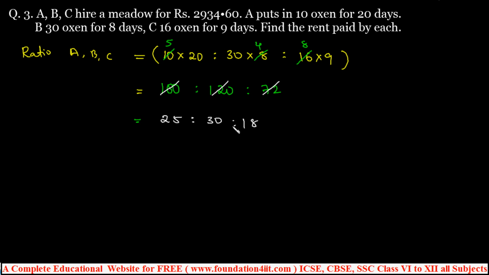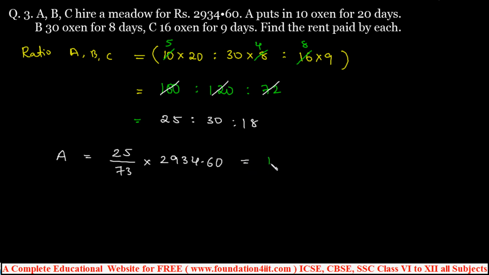Now this is the ratio. According to this ratio, rent should be paid. So rent to be paid according to this. Then A's rent is, A ratio is 25 by total ratio, 25 plus 30 plus 18 is 73, into how much you should distribute the rent according to this, 2934.60. Yes. Simple. So you can calculate this, you get the answer.